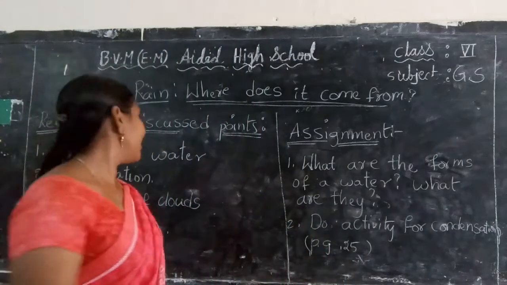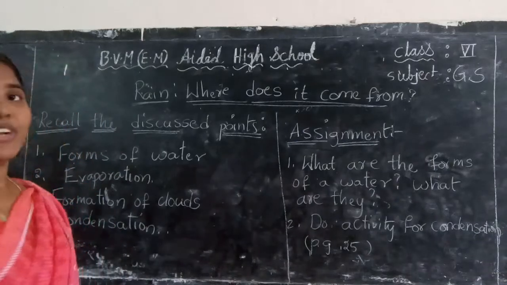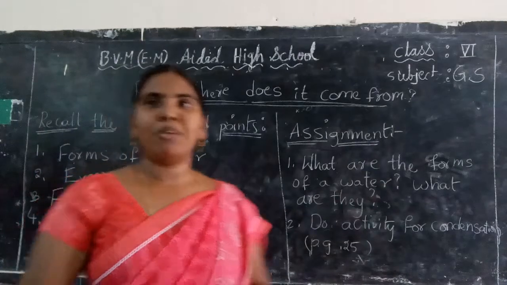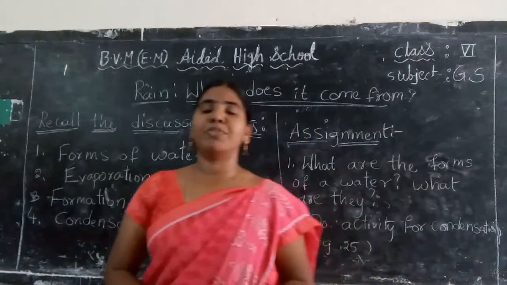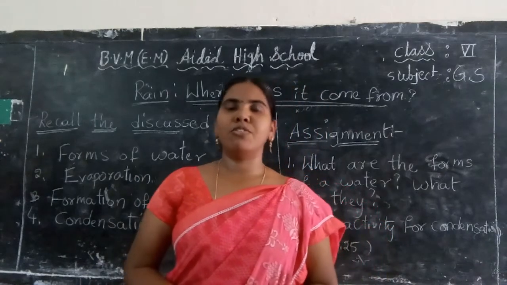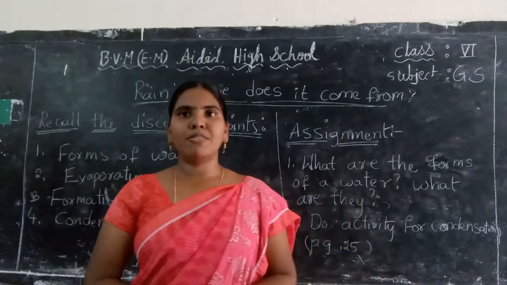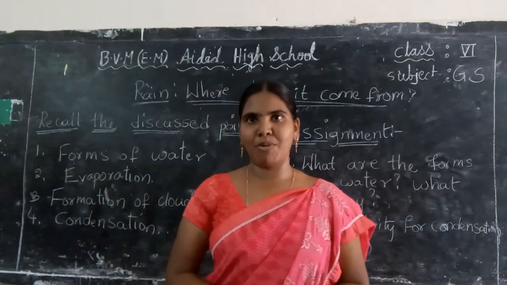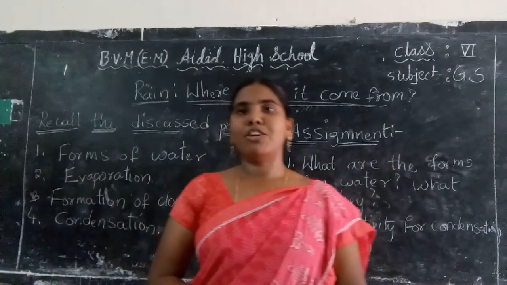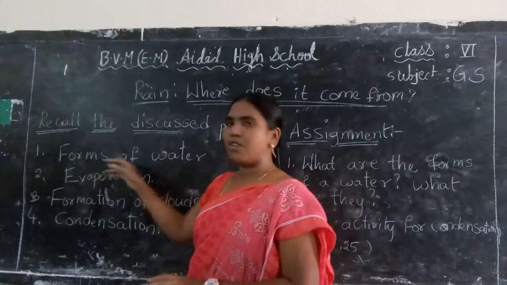Okay, children. Next, recall the discussed points. Already in this class we discussed some points. First one is forms of water. Forms of water means in nature the water is available in 3 forms. First one is solid, second one is liquid, third one is gaseous. Solid form means ice. Ice is the solid form of water and water is the liquid form of water and water vapor is the gaseous form of water. So these are forms of water.